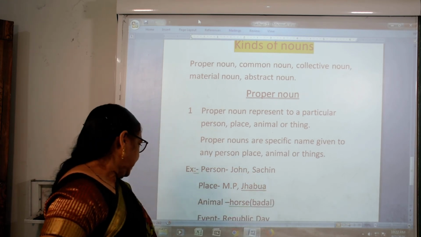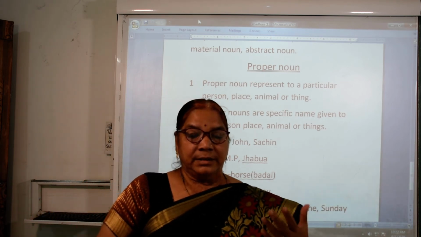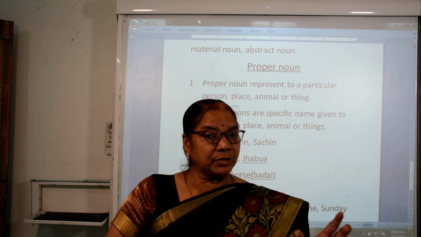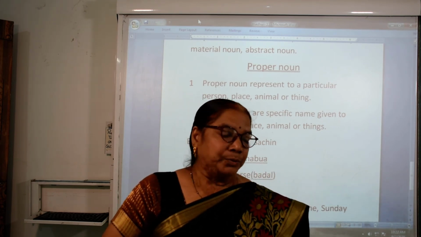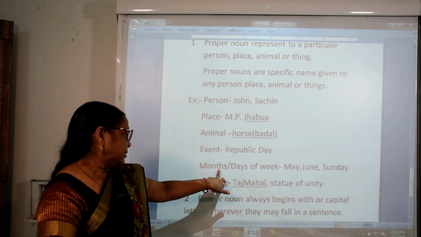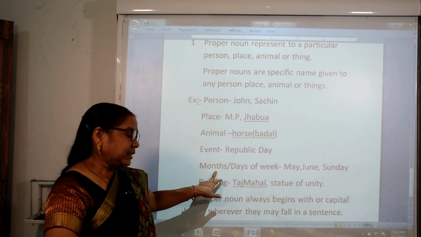If we say any event, Republic Day, Diwali, Christmas, Eid, these are all events, and they also come in proper noun. Now months and days of the week.